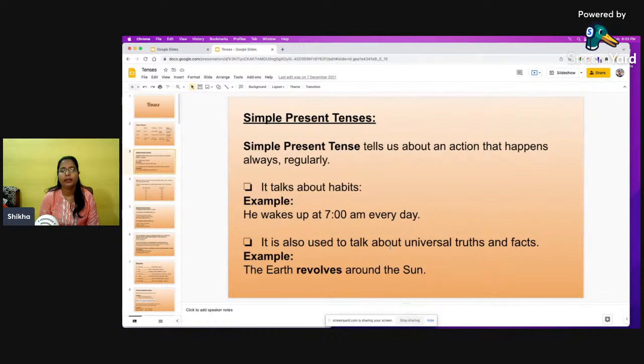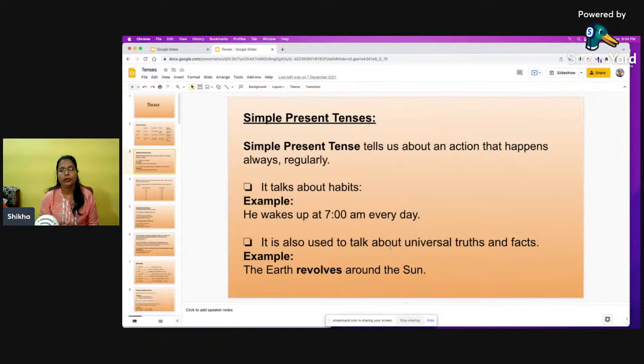Say for example, we eat every day, we bath every day, we sleep every day, we study every day, right? So all these actions take place every day on a regular basis. Now when you want to say this to somebody, what will you say? I bath every day, I sleep every day. Or when you are talking about somebody else, for example your brother or sister, you will say he sleeps every day, he eats pizza every day, or he eats fruits every day, right?